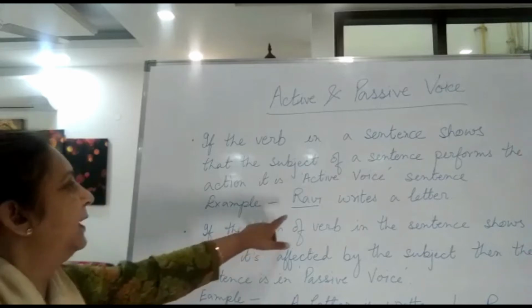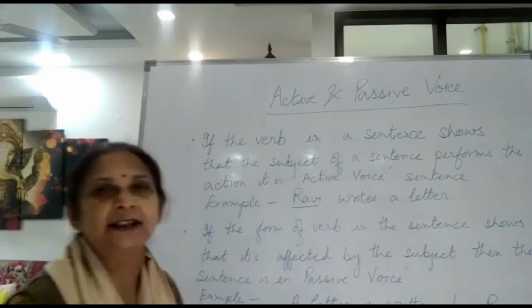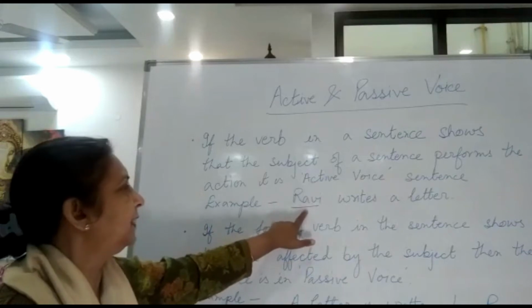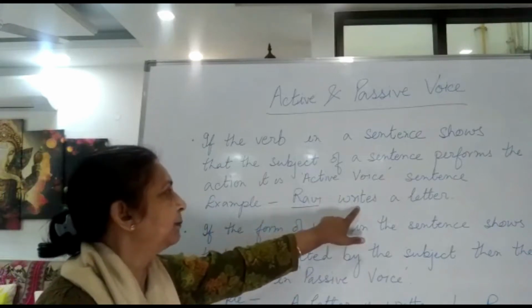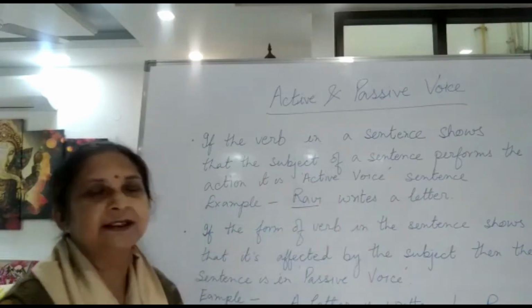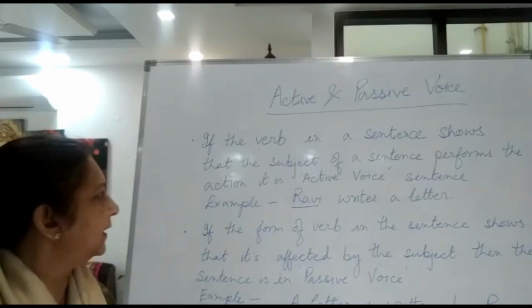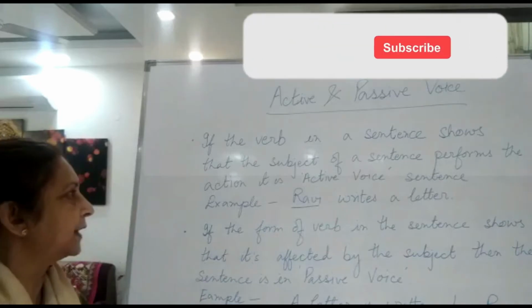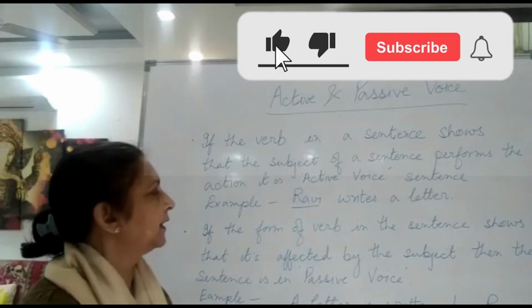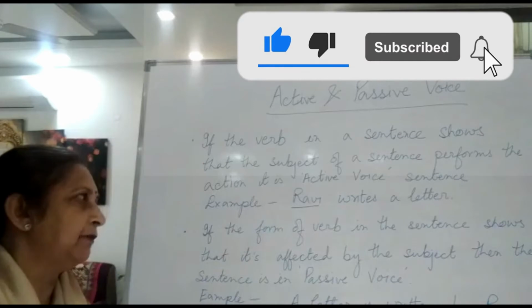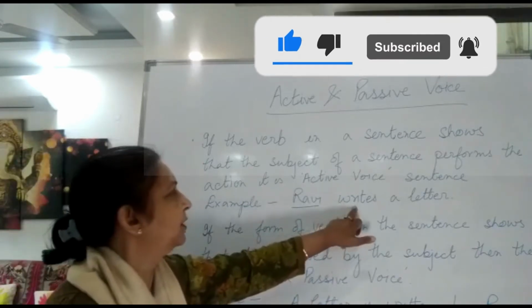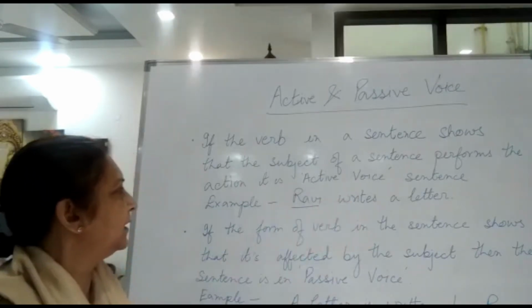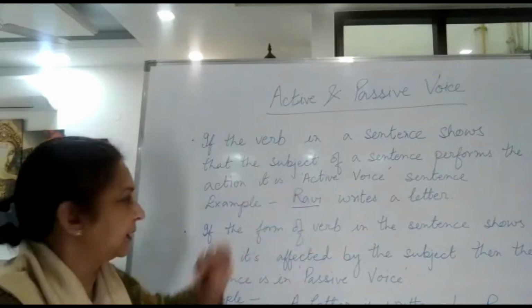For example, Ravi writes a letter. Here, Ravi is the subject, and when the subject directly is performing the action, that means it is active voice sentence. Here, Ravi himself is writing a letter. So Ravi is directly performing the action. That is why it is active voice sentence. So this is the verb which shows that the action is performed by the subject.